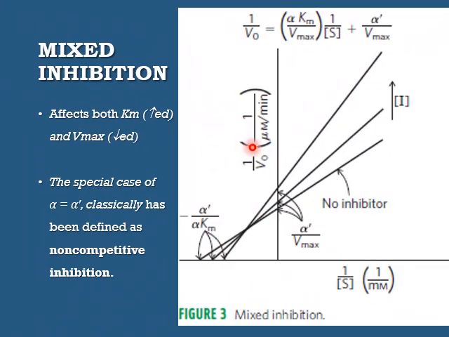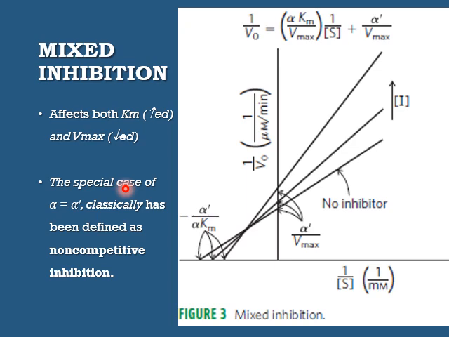This is the double reciprocal plot for mixed inhibition, where 1 by V naught is plotted against 1 by S. Here both the X and Y intercepts change, so the Km and Vmax change in mixed inhibition. This is the graph for no inhibitor, and when we increase the concentration of the inhibitor, the 1 by Km is decreased, so the Km will be increased. 1 by Vmax is increased, so the Vmax will be decreased.